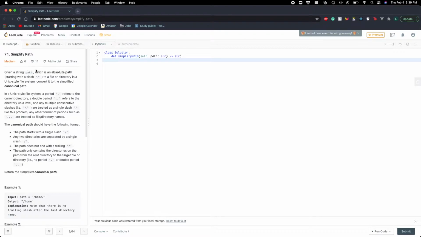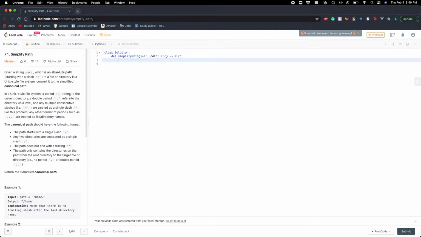Given a string path, which is an absolute path starting with a slash to a file or directory in a Unix style file system, convert it to the simplified canonical path. In a Unix style file system, a period refers to the current directory, a double period refers to the directory upper level, and any multiple consecutive slashes are treated as a single slash. For this problem, any other format of periods are treated as file or directory names.